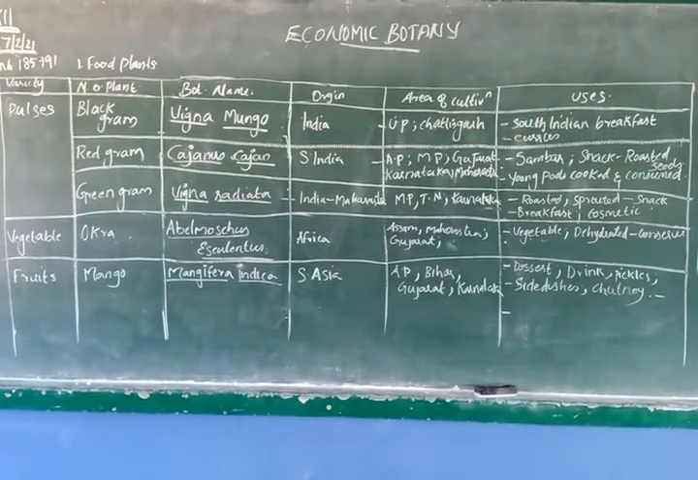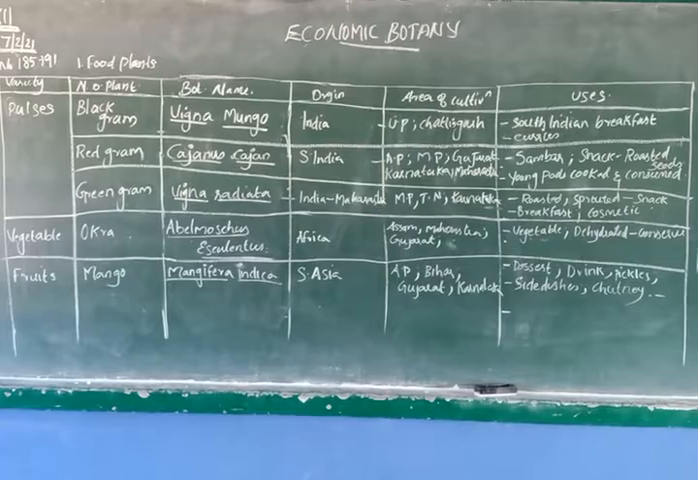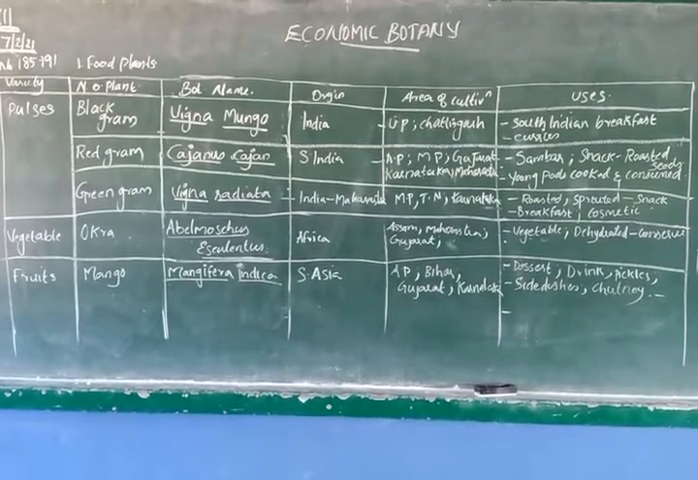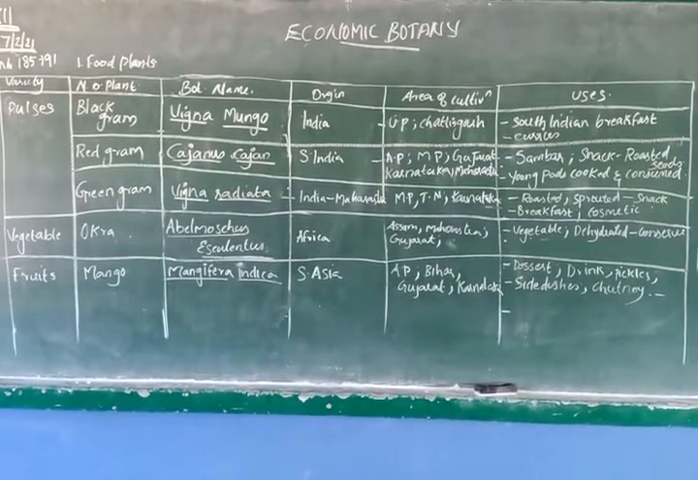You people don't know. Yes, we will use this powder of green gram for cleaning our body. If you regularly use this powder of green gram, you will not just be white, you will get some freshness in your face. So these are the three important pulses we are using in India: black gram, red gram and green gram. Just notice the botanical name and uses; you can write them by your own words, no problem.